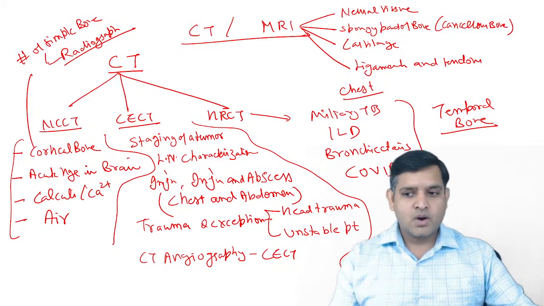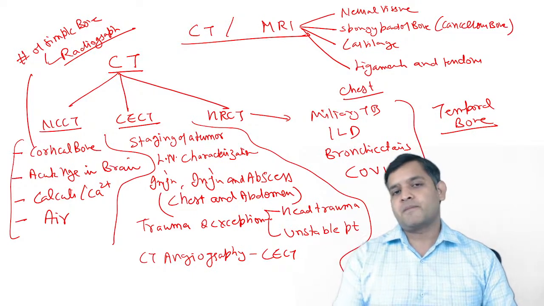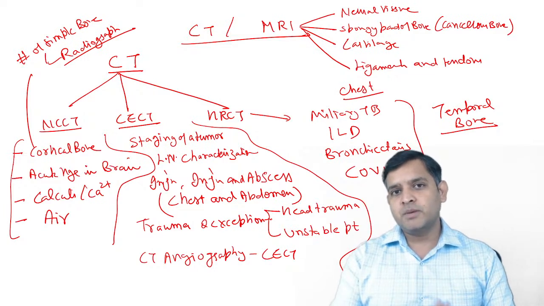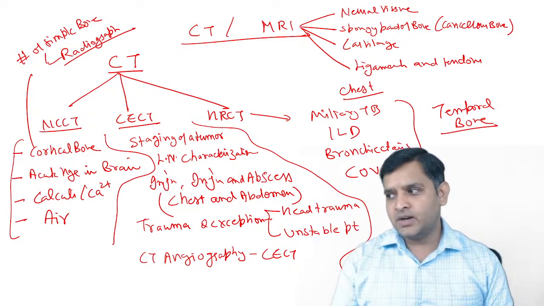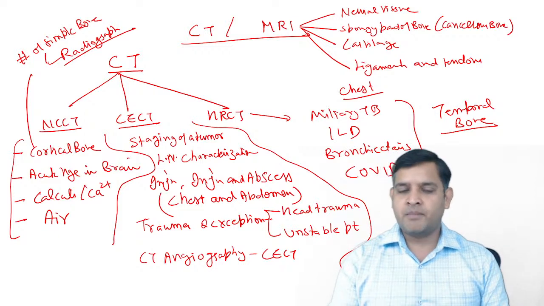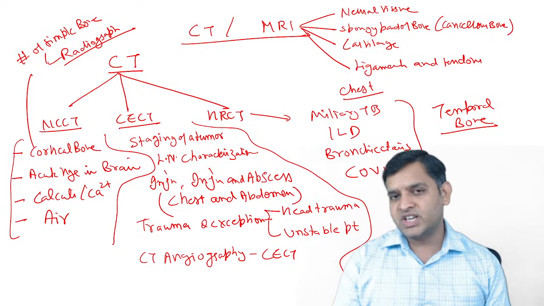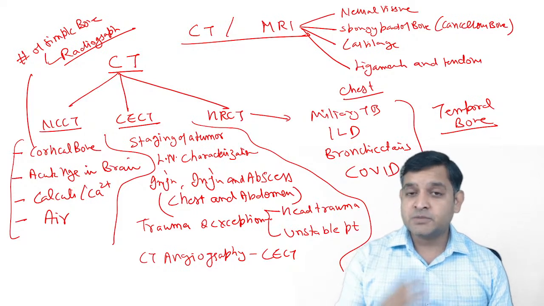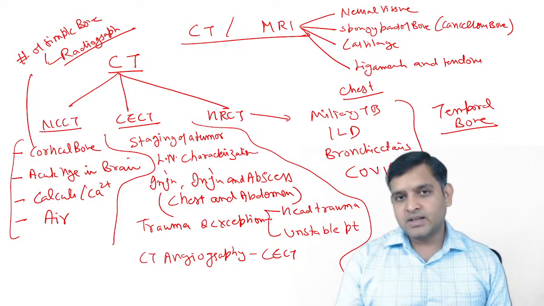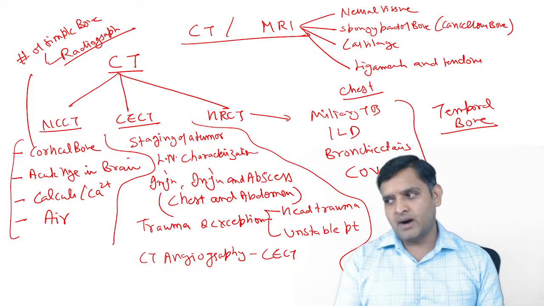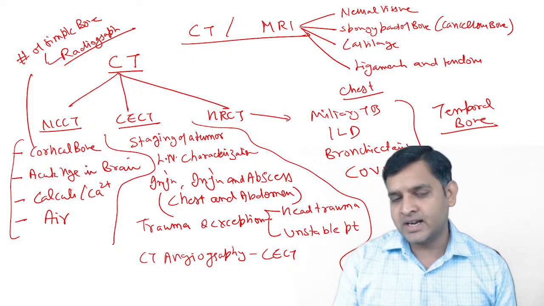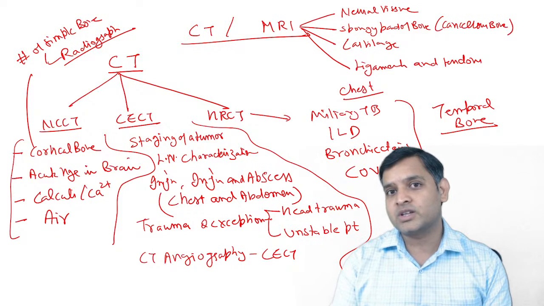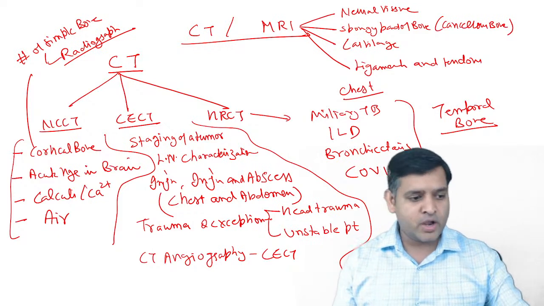It is osteoid osteoma. Osteoid osteoma is the only bone tumor which is better seen on CT than MRI, and the reason is very simple. The nidus of the osteoid osteoma is present in the cortex, and that is why it is better seen on CT than MRI.